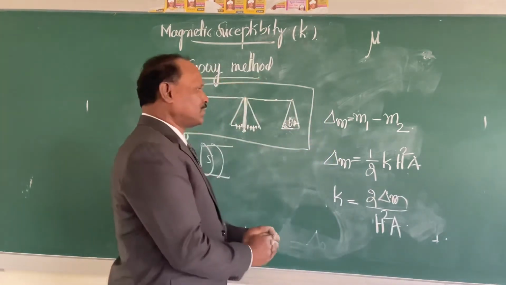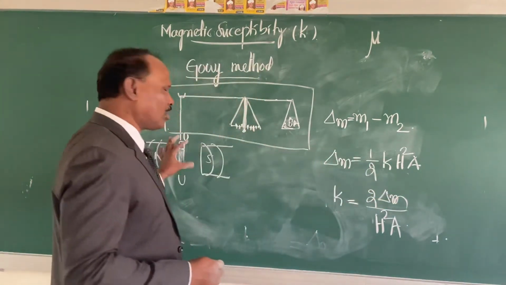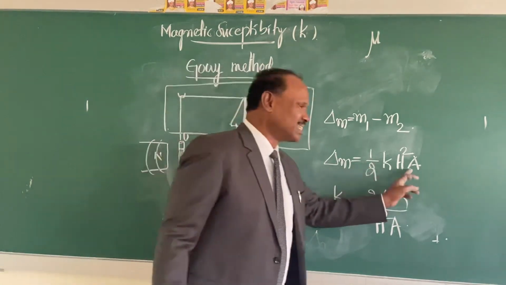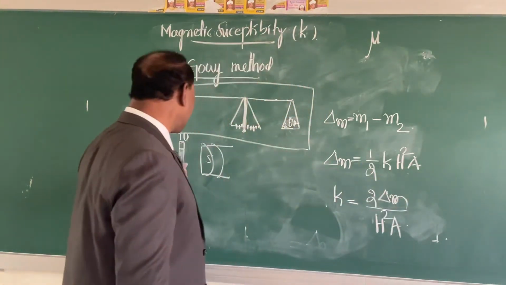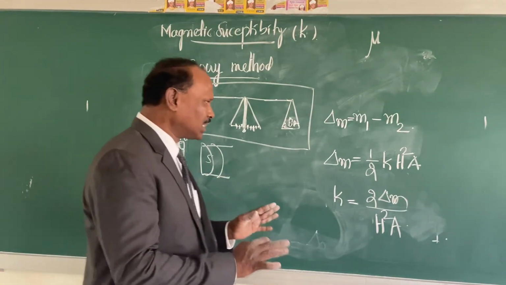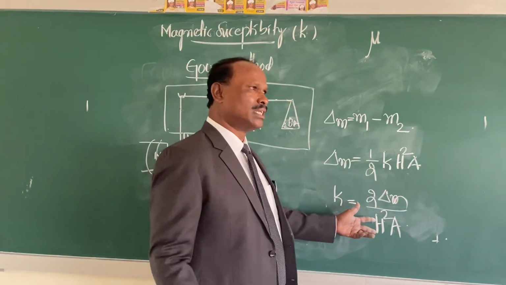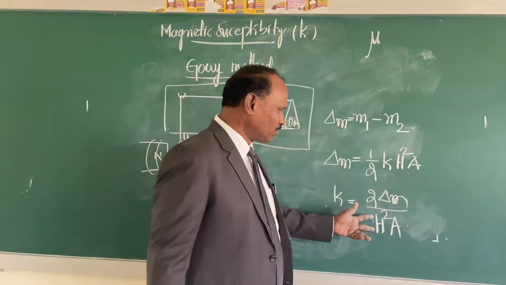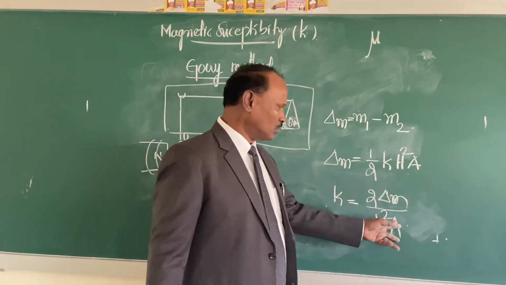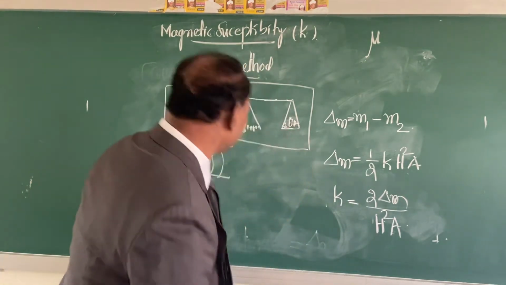So what is this H? The strength of the magnetic field that you applied, you know it. How much magnetic field you applied. What is this A? It is the cross-sectional area of the U2. So by substituting delta M, the strength of the magnetic field in Oersted, and the cross-sectional area of the U2, you calculate K, that is magnetic susceptibility.